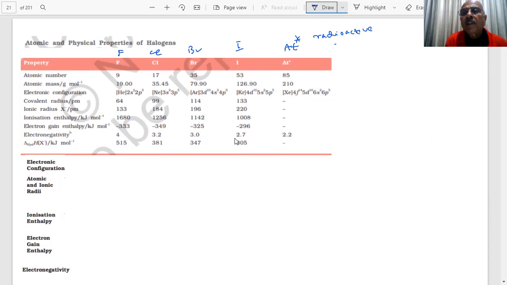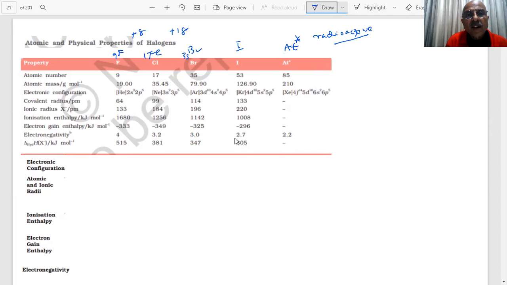So you know when elements are radioactive, we are not studying much of their chemistry, and it is not possible to study their chemistry. They are only there in nuclear reactions, students. So mainly we will be studying fluorine, chlorine, bromine, and iodine, students. And when it comes to atomic number, if I write 9, what is the magic number? I add 8, students, 17. Then the magic number 18, students. What will be that? 35.